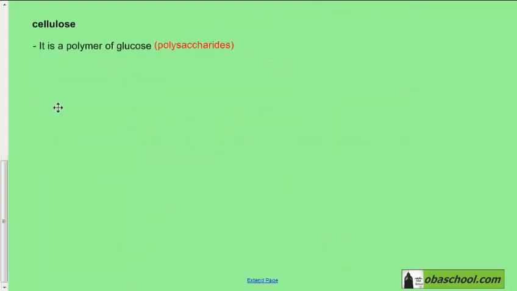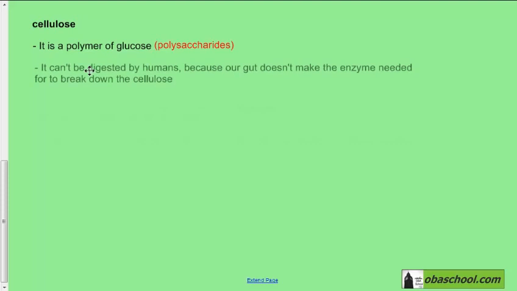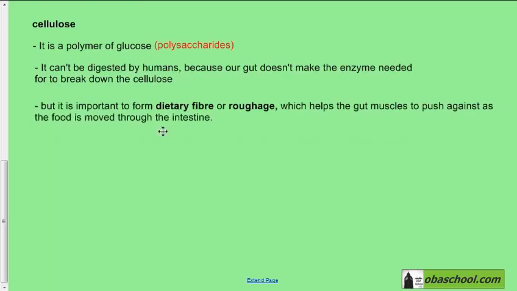We have also another polymer of glucose, which is called cellulose. It is made up of many molecules of glucose, so it is also a polysaccharide. It can't be digested by humans because our gut doesn't make the enzyme needed to break down cellulose. So we don't make the enzyme to break down cellulose, so we can't digest it. But that doesn't mean that it's not important for us to eat. It is important because it forms dietary fiber or roughage.